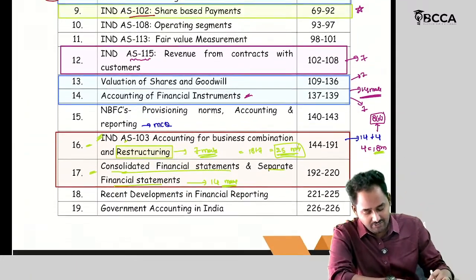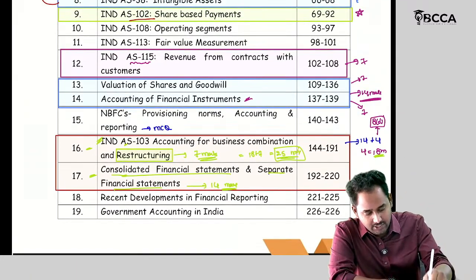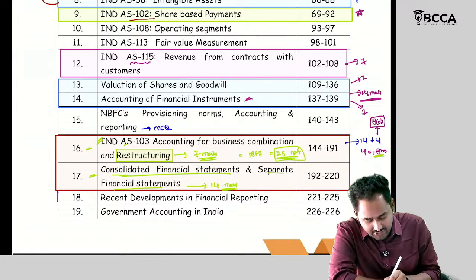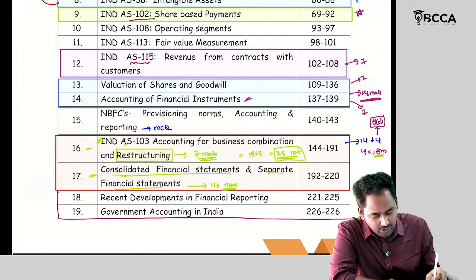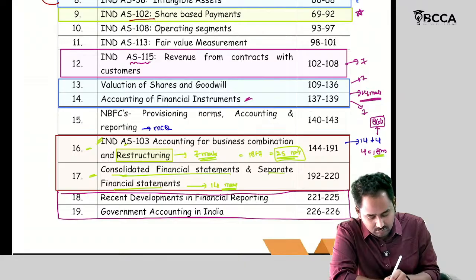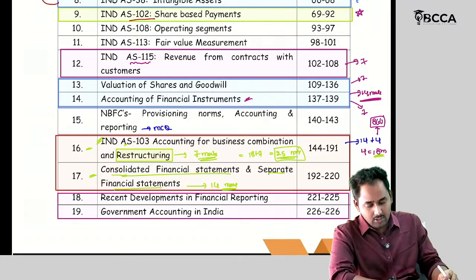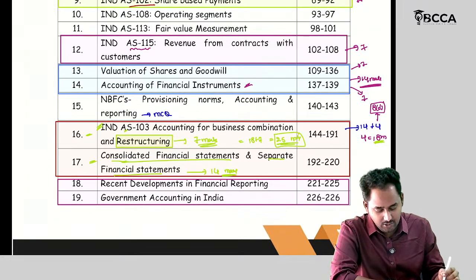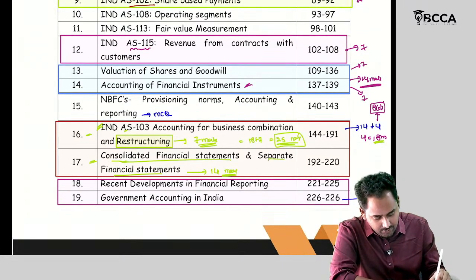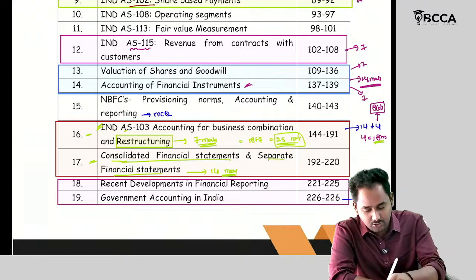Then, my favorite topics, theory chapters: recent developments in financial reporting and government accounting in India. From government accounting, they are asking two 5 marks theory questions.